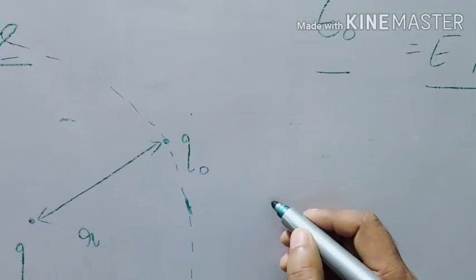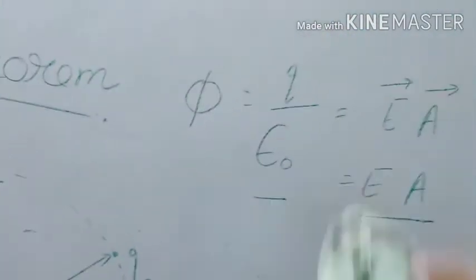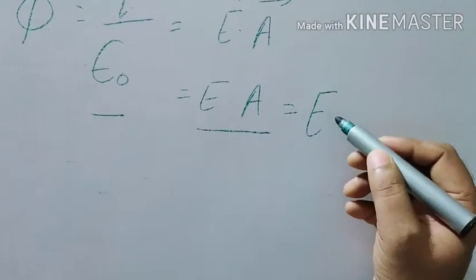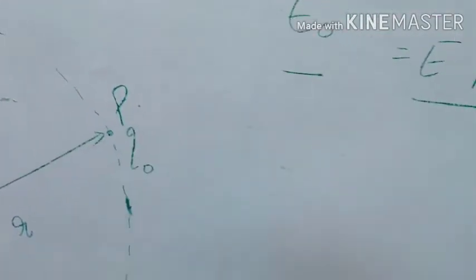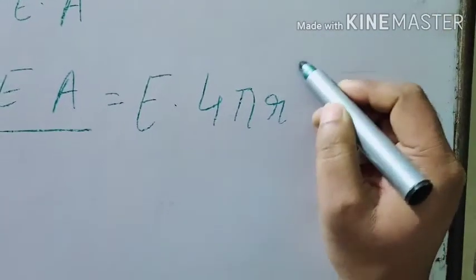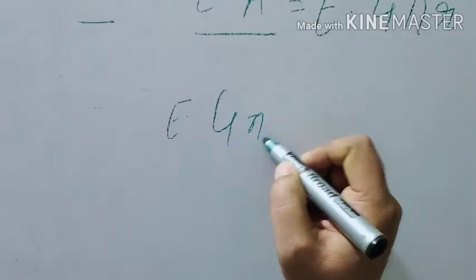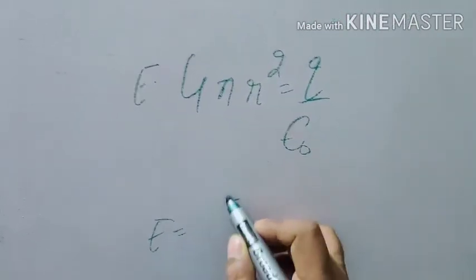So flux is equal to Q by epsilon naught. And what will be the electric field? Let us say electric field we have to find out, that is E. What we have to find out at this point P? Area. What is the area? 4 pi r square. E into 4 pi r square is equal to Q by epsilon naught. So this is equal to Q upon 4 pi epsilon naught r square.